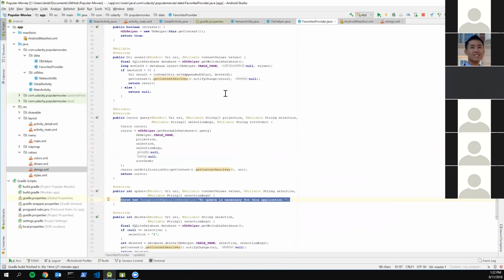So if you want to insert a new entry into the database, the first thing you want to do is create a new variable for the database, so that you can call the different methods that are inside this class called SQLiteDatabase. Anytime you want to do an insert or a delete operation, you're going to want to set that database to a getWritableDatabase, and this allows you to modify the database.